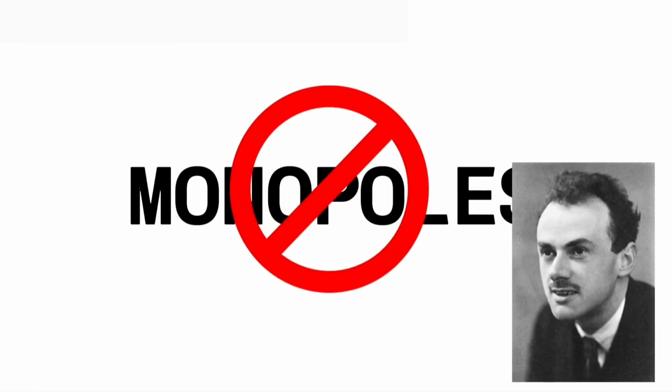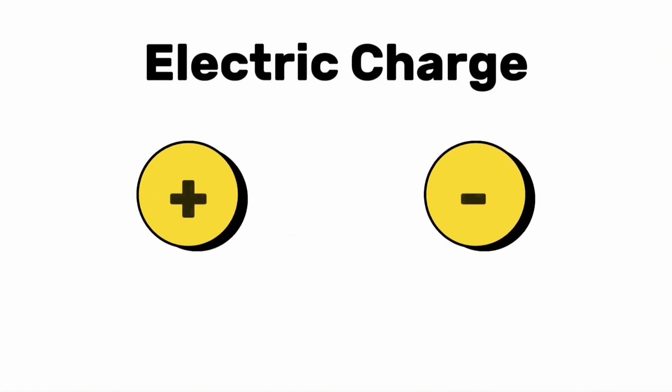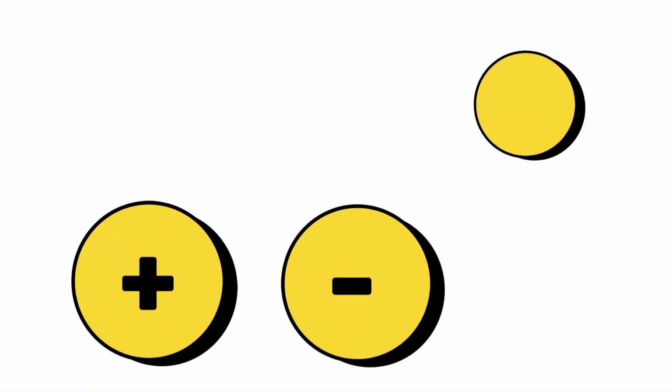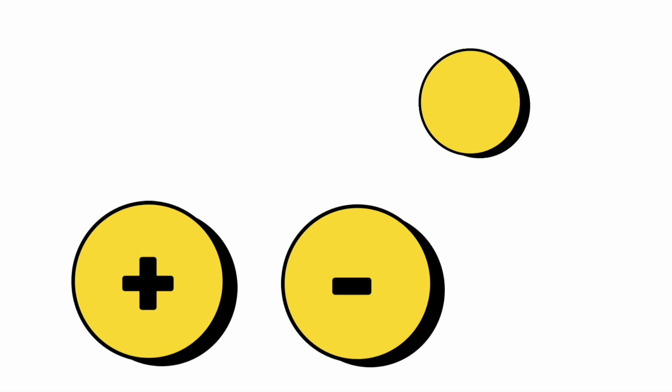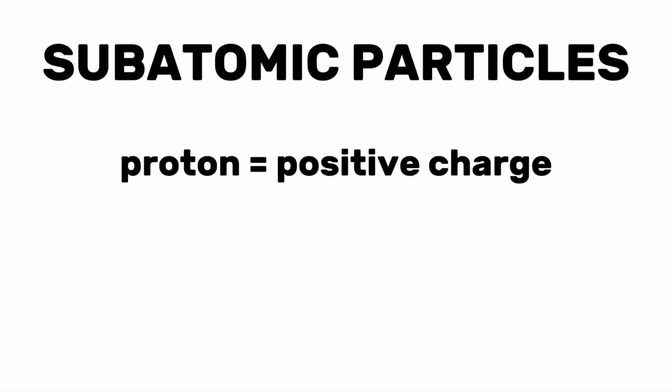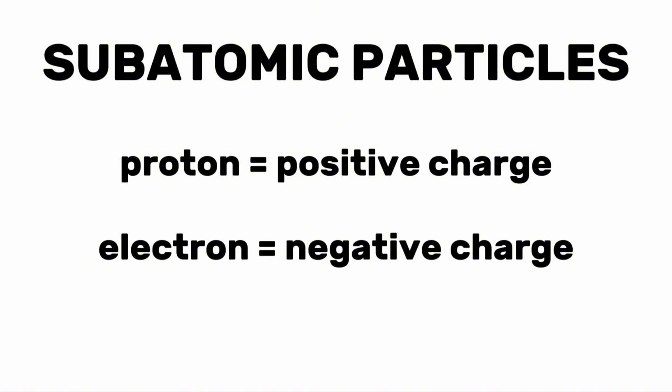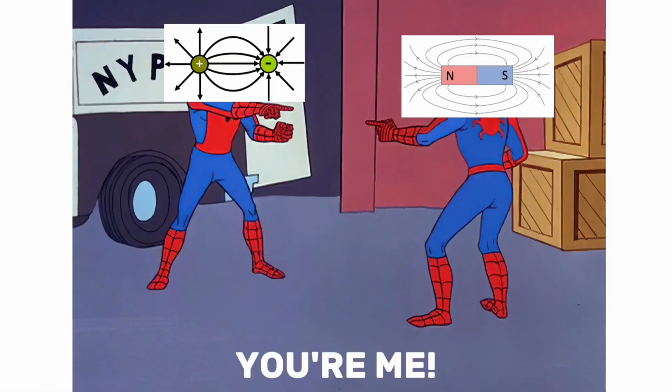Paul Dirac, a 20th century physicist, says otherwise. Before that, note that an electric charge has a positive or a negative charge. Neutral charges aren't counted since they don't change anything. These charges have subatomic particles. A proton has a positive charge and an electron has a negative charge. We can do the same thing with magnets.